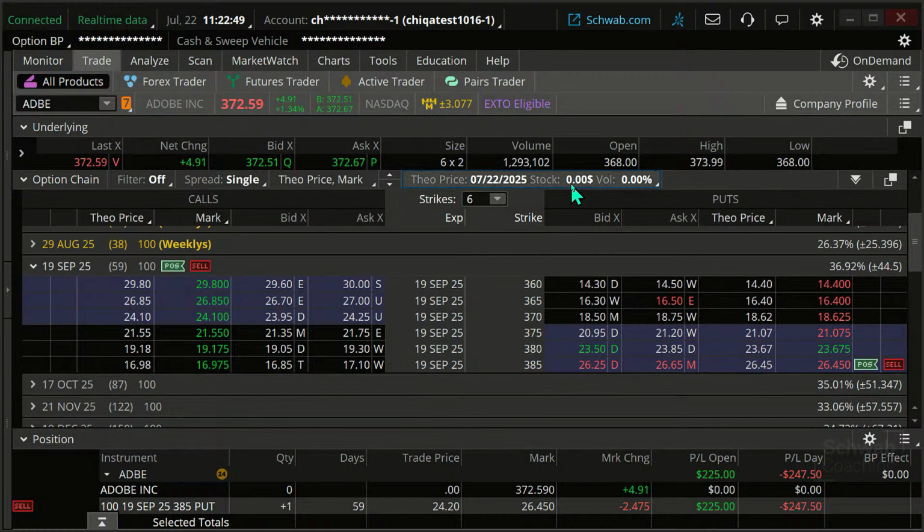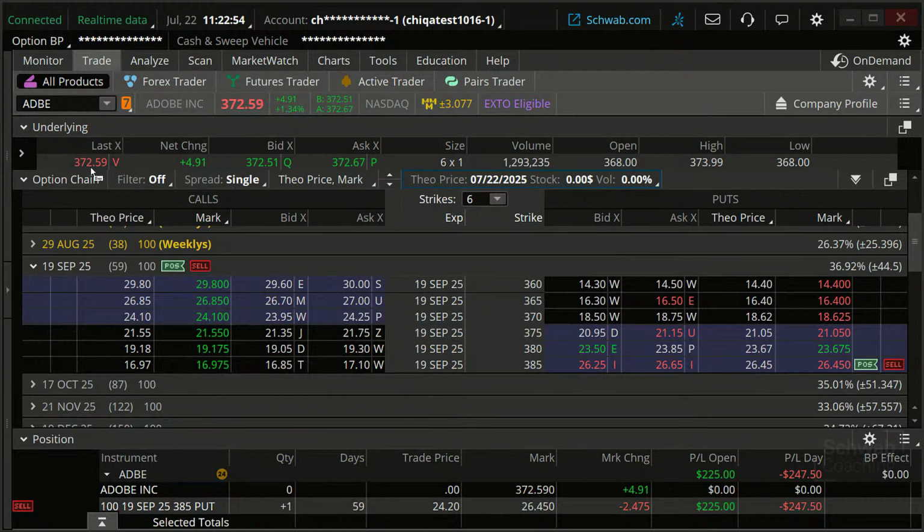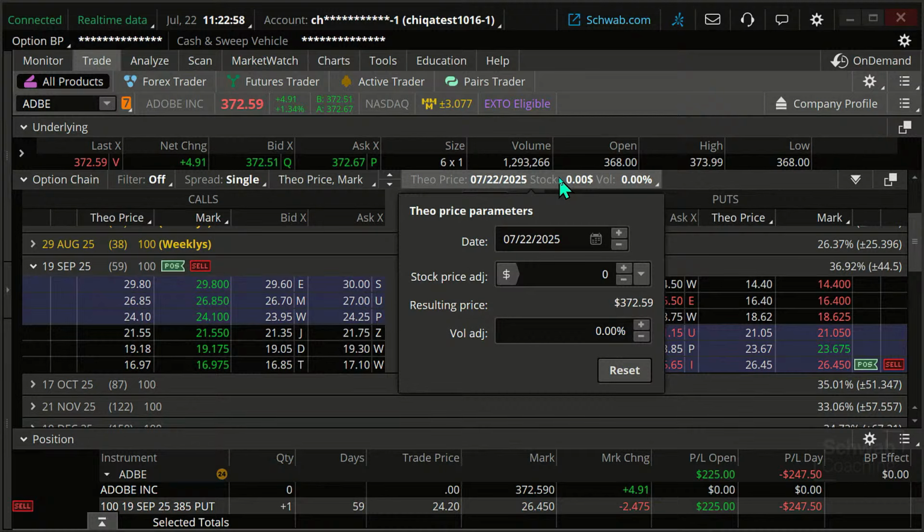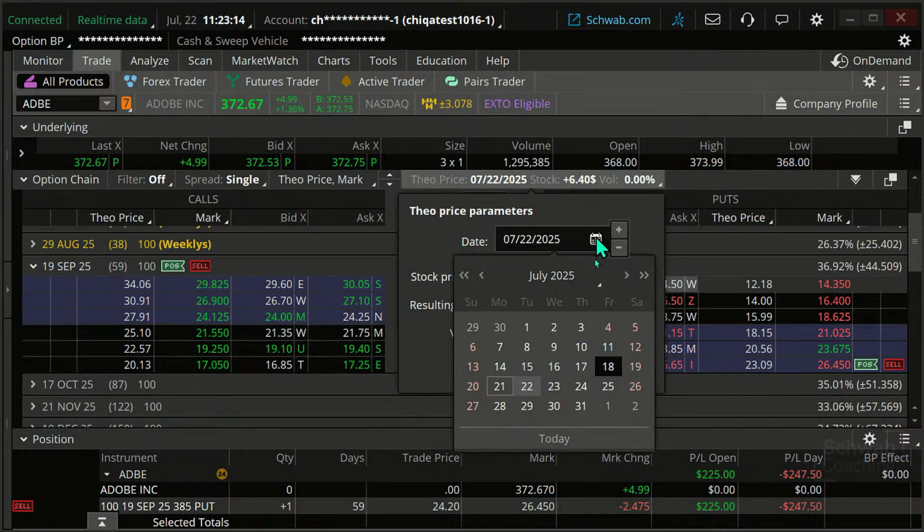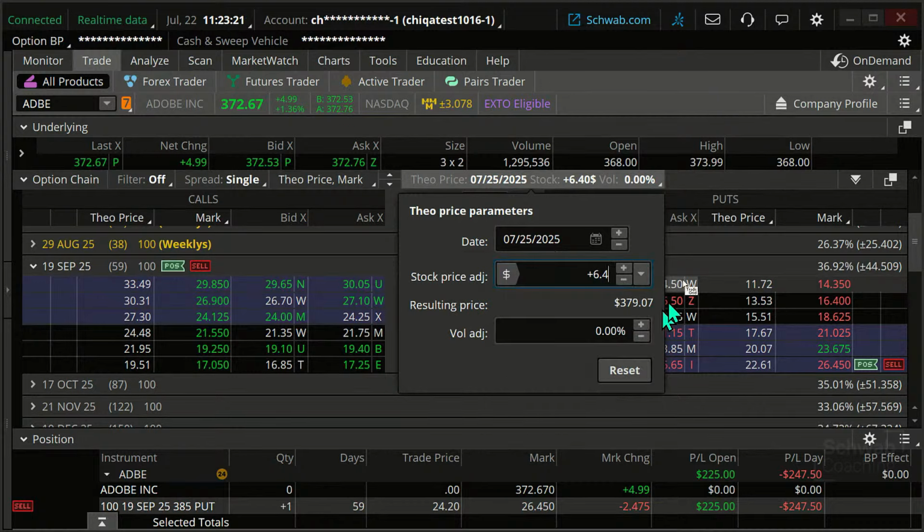Well, 379 is how much above where we're at right now? It's about $6.50 above where we're at right now. So I'm going to say, what if the stock goes up $6.50? Okay, and that gives me 379, so a little bit less than that. So we'll go 640, okay? That gets me right up to the 379 level. And I'll go forward a few days here on this. We'll go to the end of the week on this, okay? Say it continues to go against us.